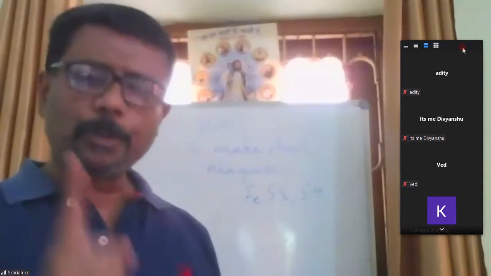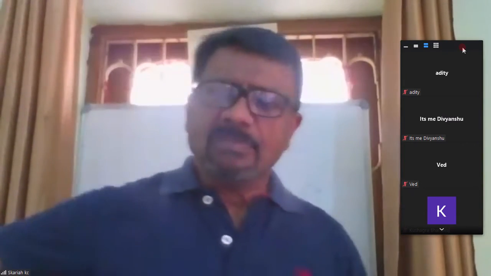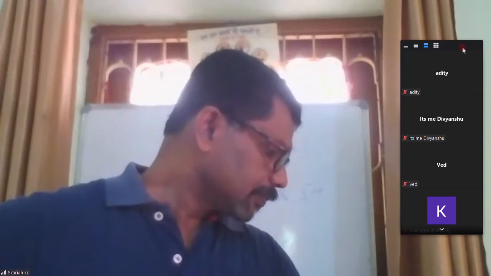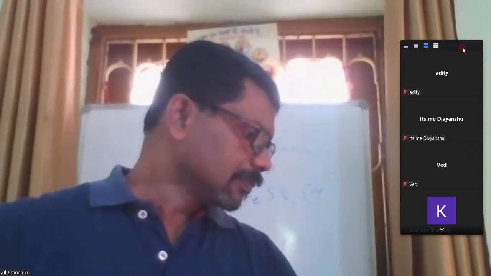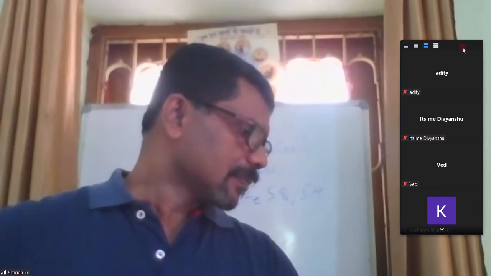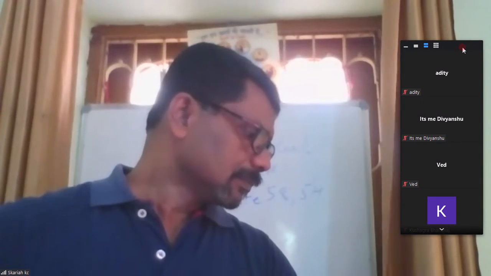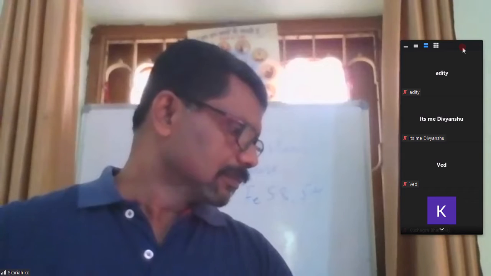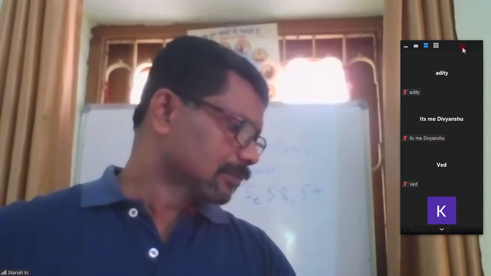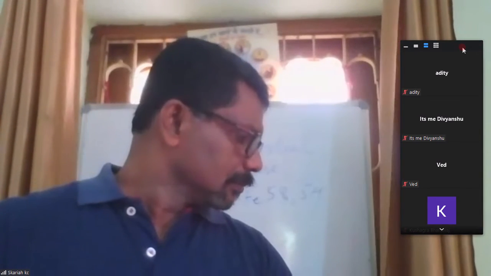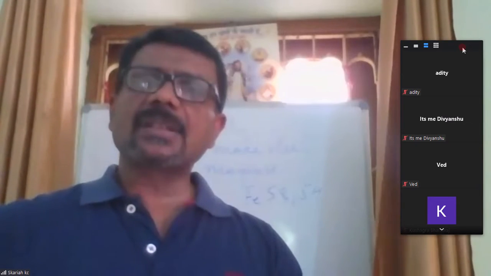Name the leading producer of iron ore. Answer: Odisha.